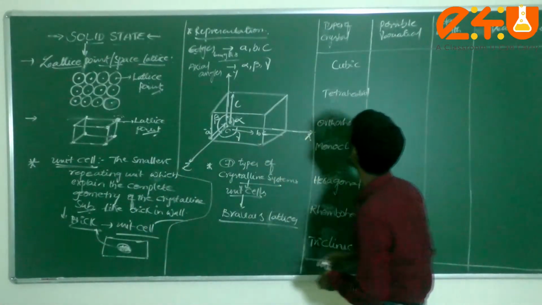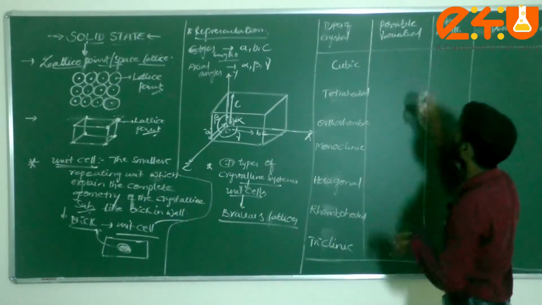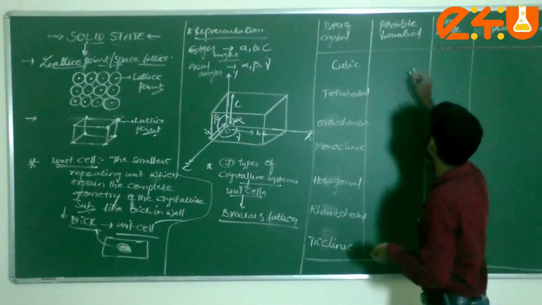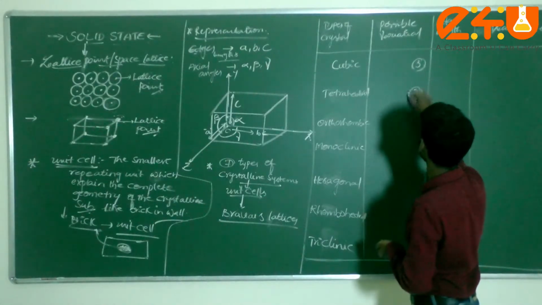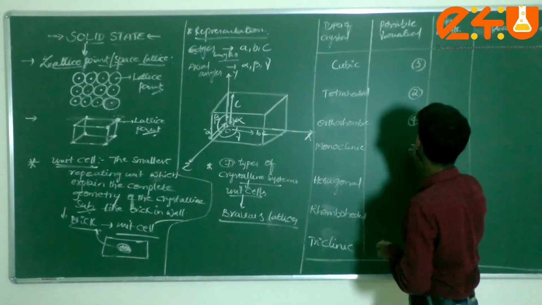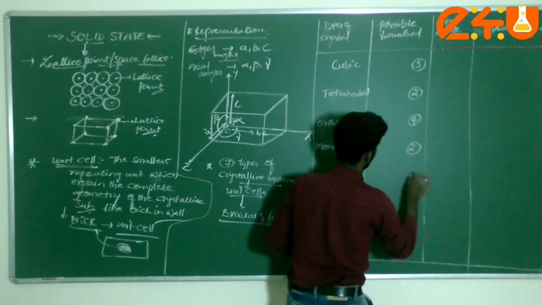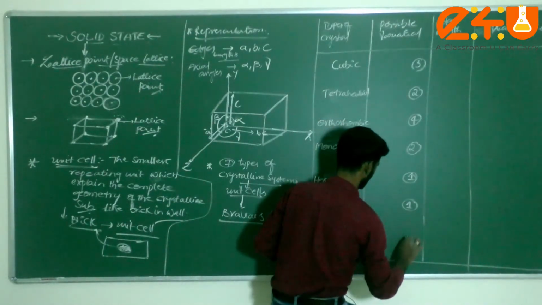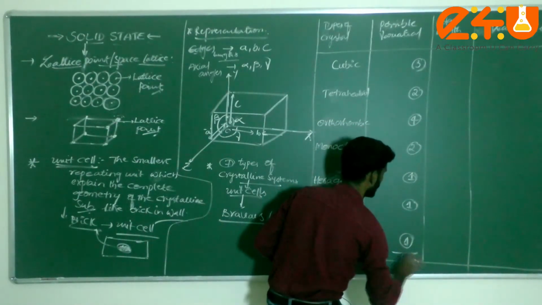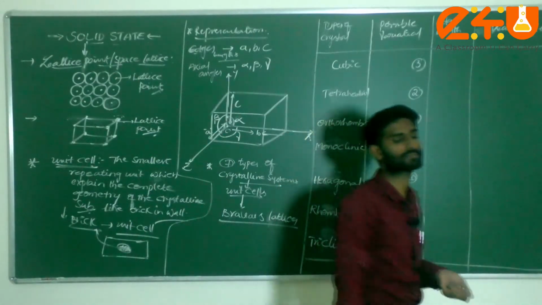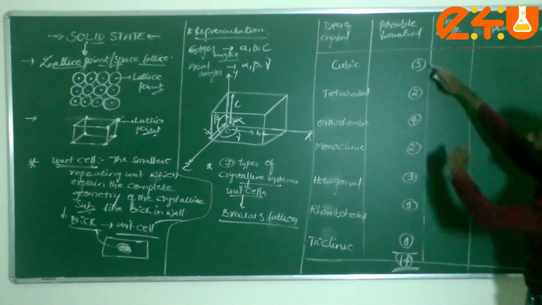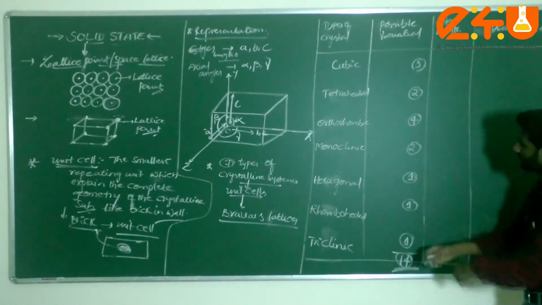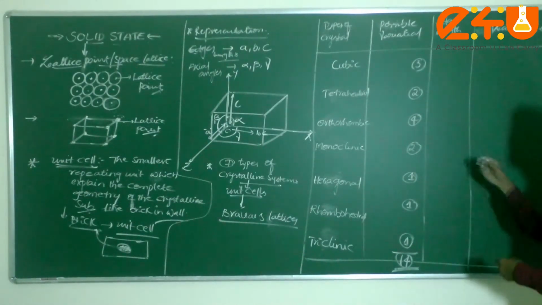Now let us start here. What type of possible variables are there? Just I will consider here 3, next here 2, here 4, here 2, next I can consider here 1, here 1, here 1. Total there are 14 types of crystalline systems. How many, dear students? 14 types. Sir, what do these 3, 2, 4, 2, 1, 1, 1 indicate?